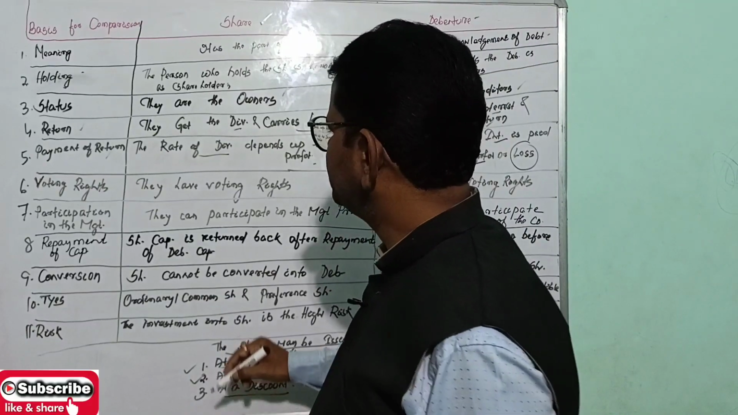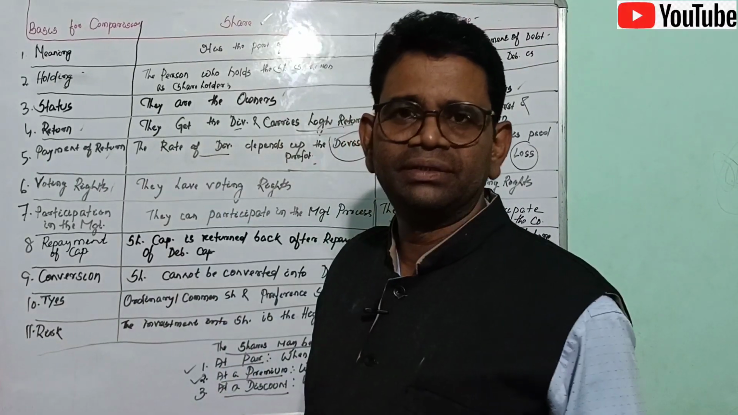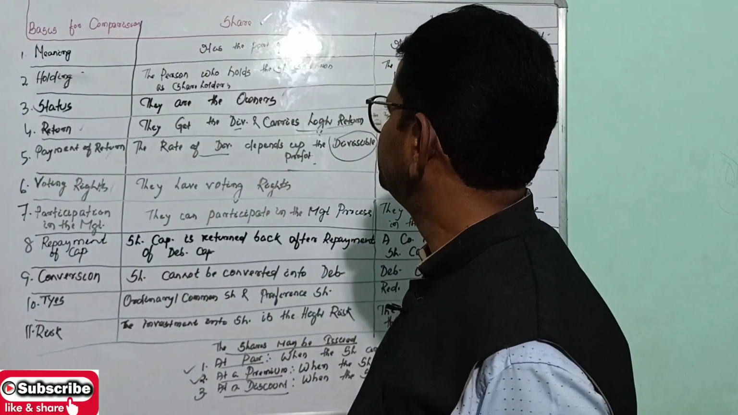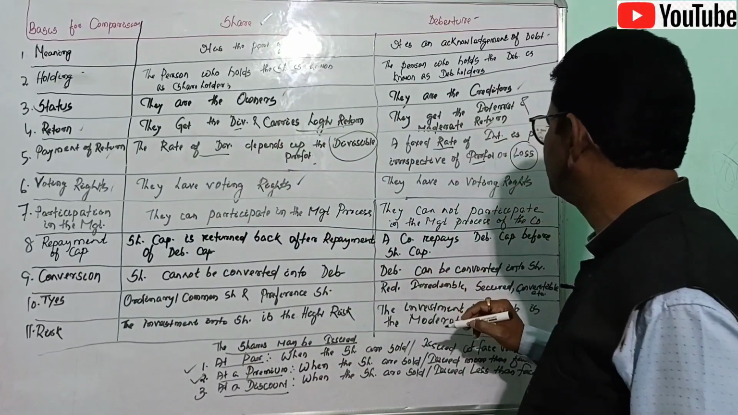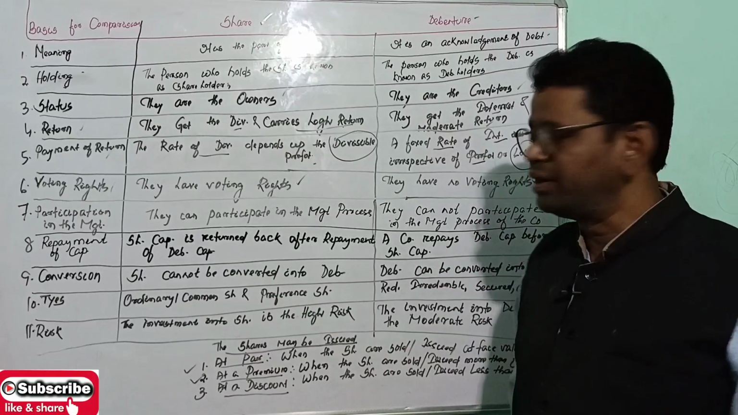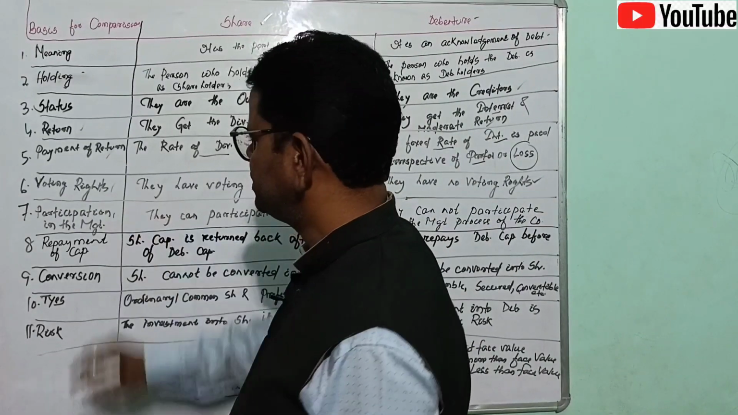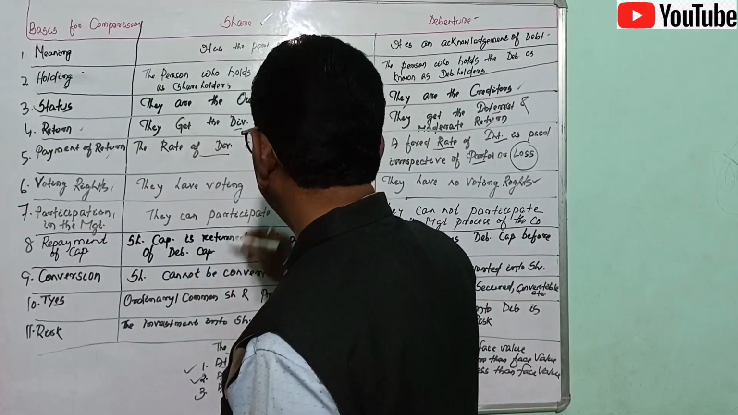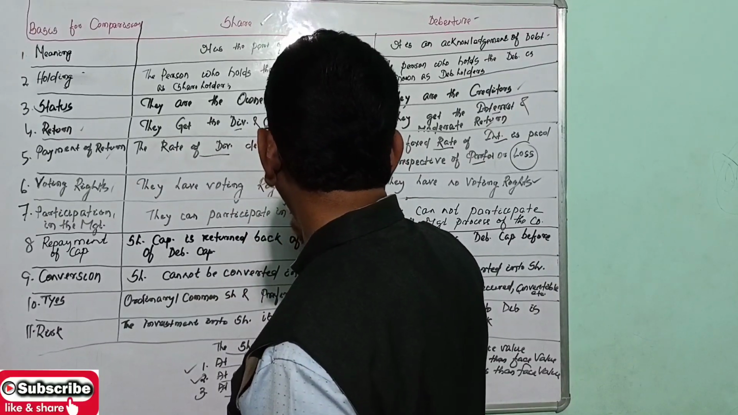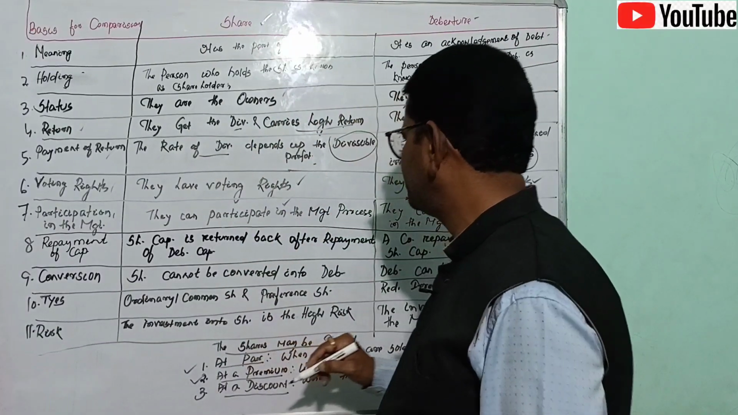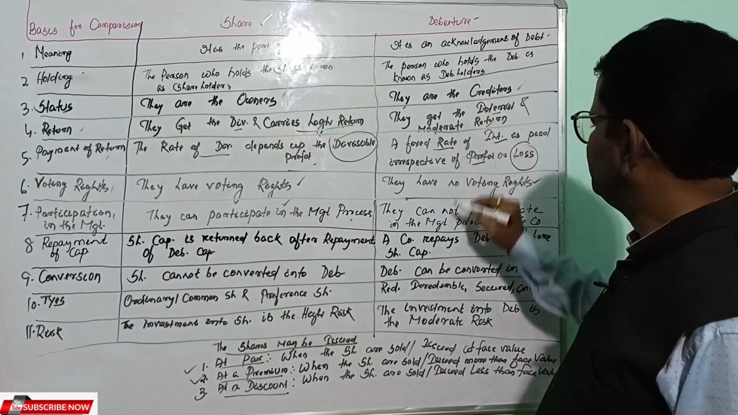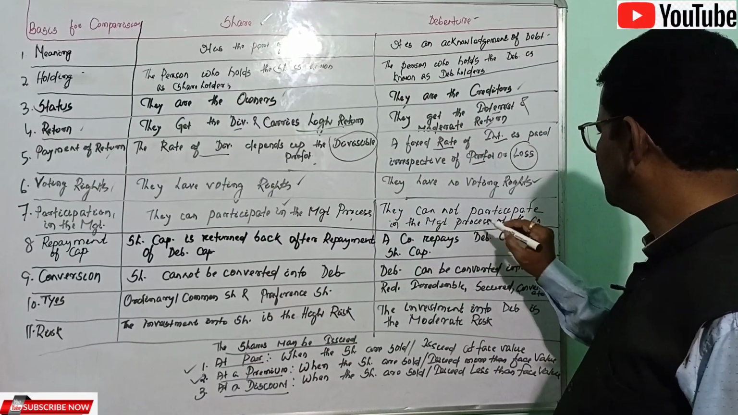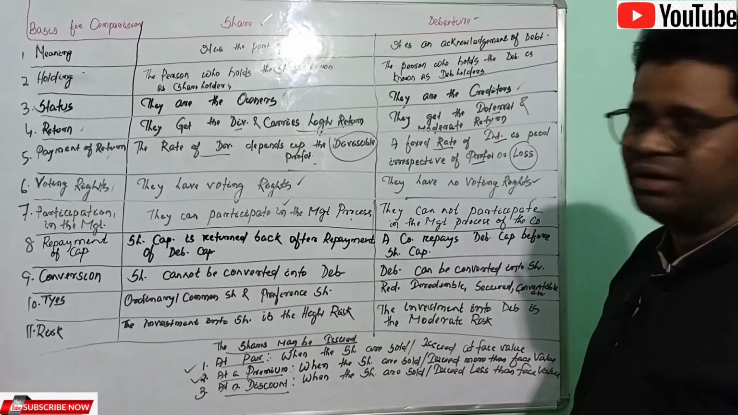Then next one, it's the voting rights. It's the most powerful weapon of the shareholder. So shareholders have voting rights, whereas the debenture holder has no voting rights. Then participation in the management process of the company: the equity shareholder can participate in the management process of the company, whereas the debenture holder cannot participate.